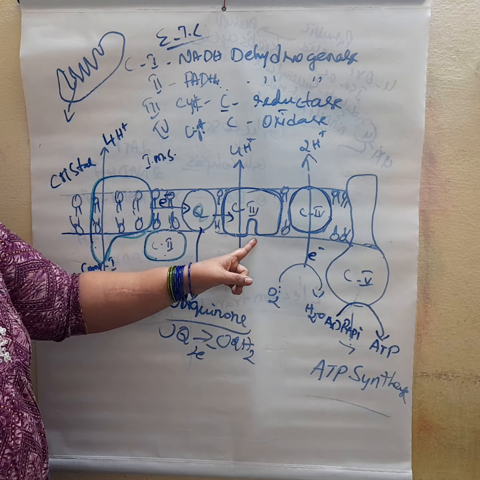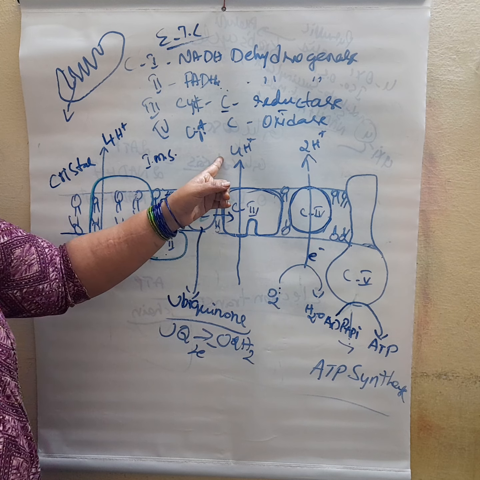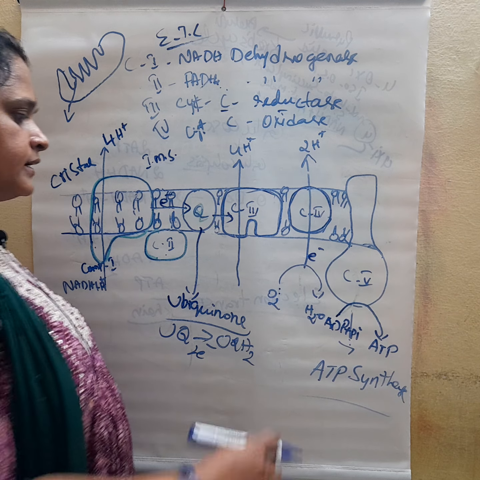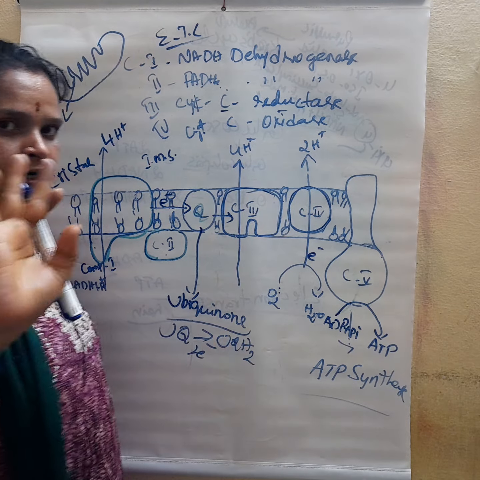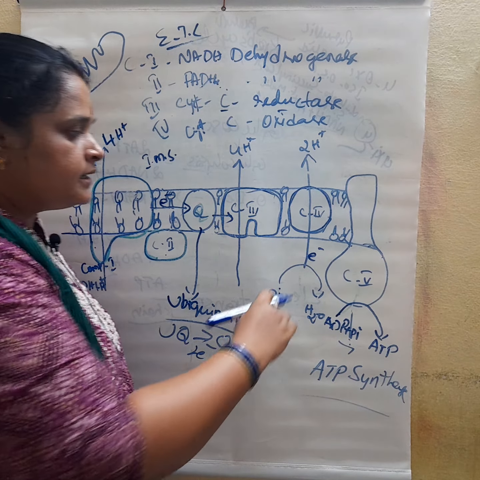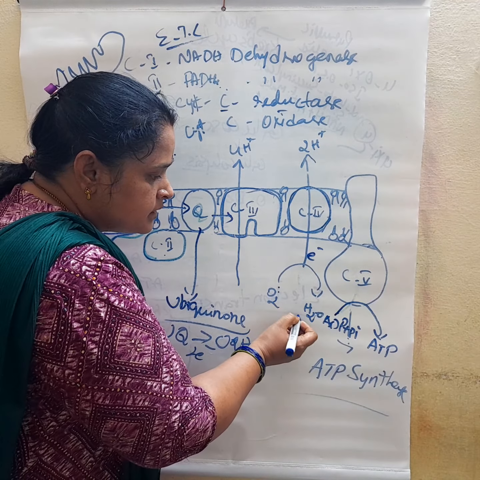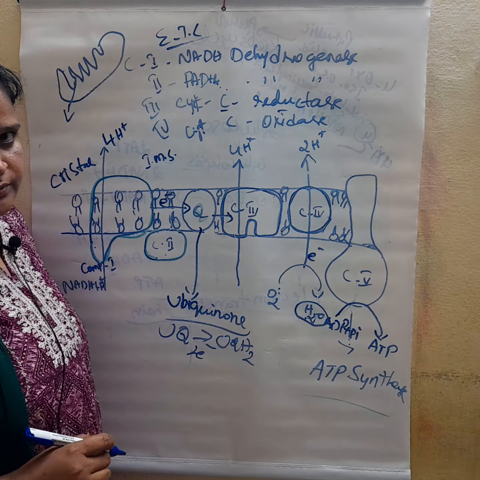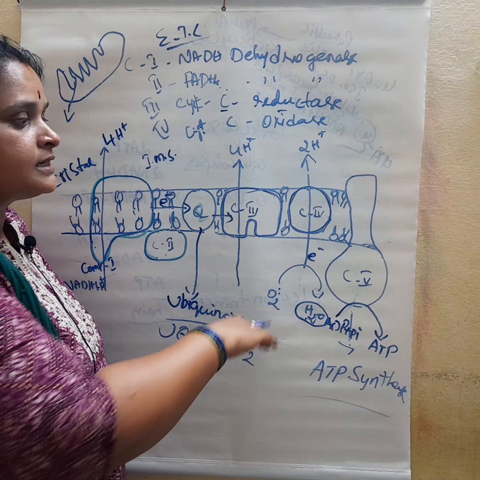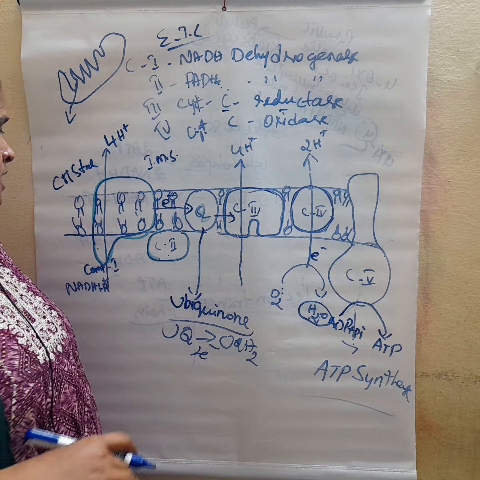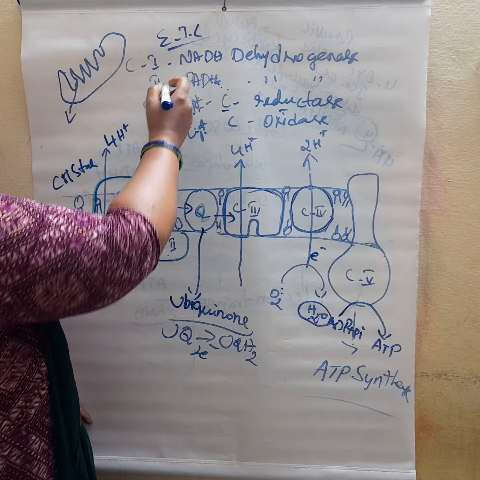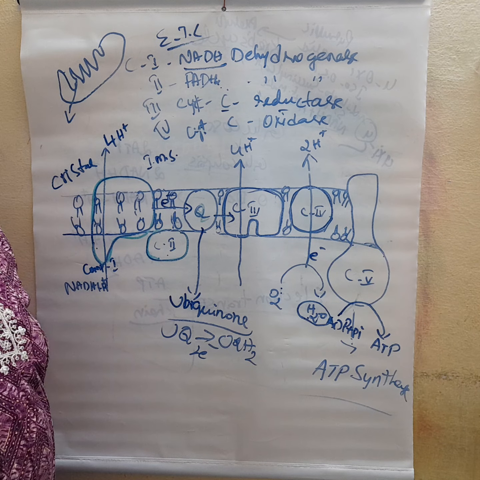From the third complex also, 4 protons are released. From the fourth complex also 4 protons would be released, but 2 protons are utilized for the production of 1 water molecule, so only 2 protons are released into the intermembrane space. So this is about the NADH dehydrogenase complex.